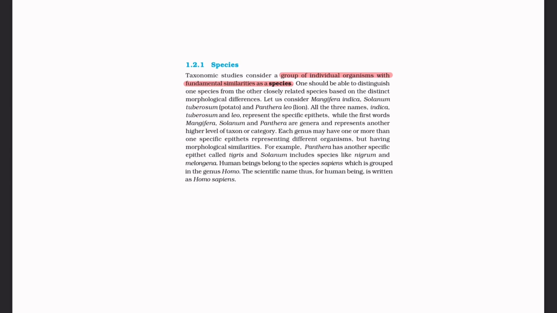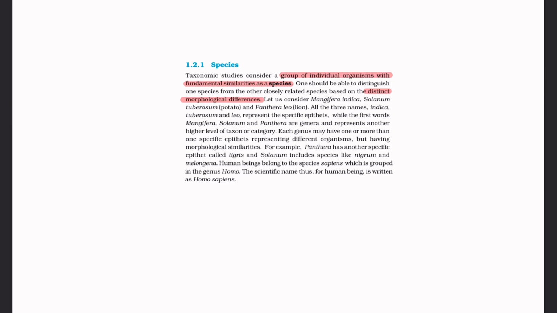We group individual organisms into a species, and we distinguish based on distinct morphological differences, which is very important. Let us see the examples.